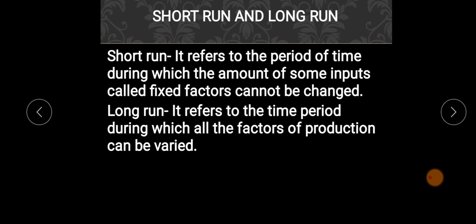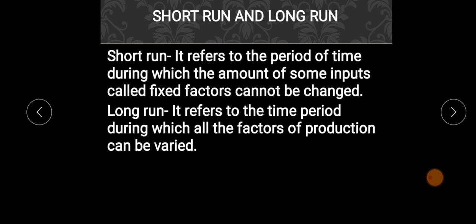Now let us understand what is short run and what is long run. Short run refers to the period of time during which the amount of some inputs, called fixed factors, cannot be changed. For example, the amount of plants, equipment, machinery, etc. is fixed in the short run.